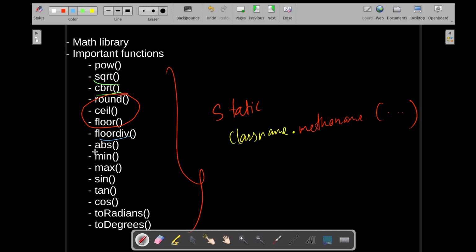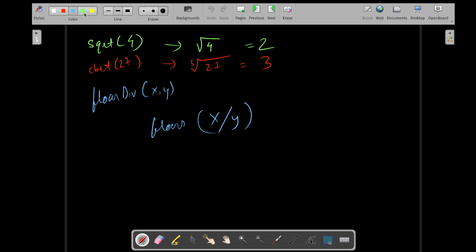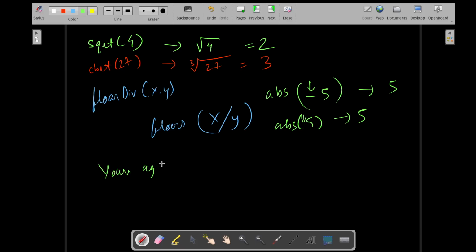Let's check absolute. Absolute is basically something like this. Say for example you have -5. If you put -5 in absolute, it will give you 5. If you put 5 in absolute, it will give you 5. The point is that absolute removes the sign. Say for example your age is 15 years, right?